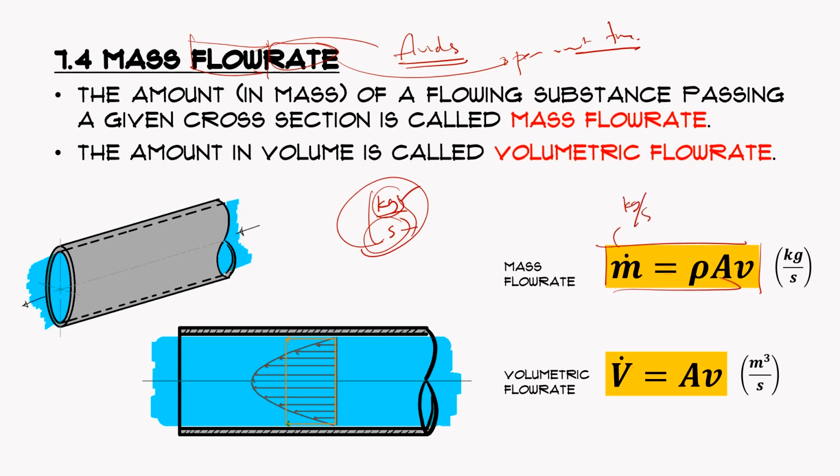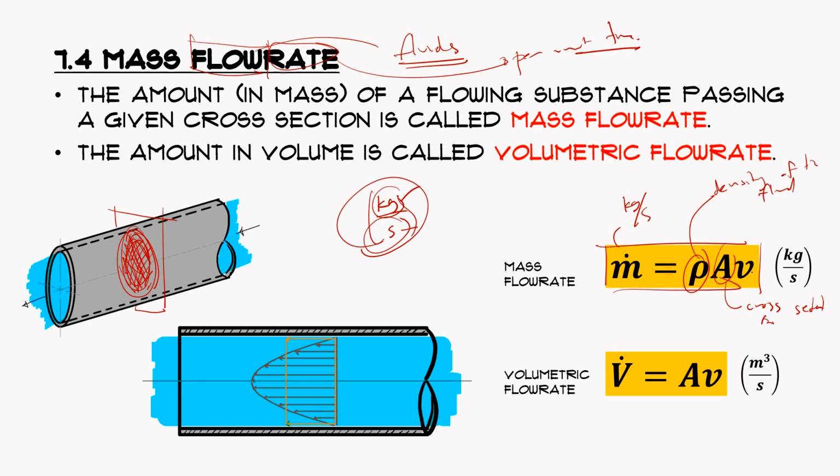It's equal to the density of the fluid, times the cross-sectional area, times the velocity of the fluid. What area? If we take a cross-section, a section cut here, we are referring to this area.